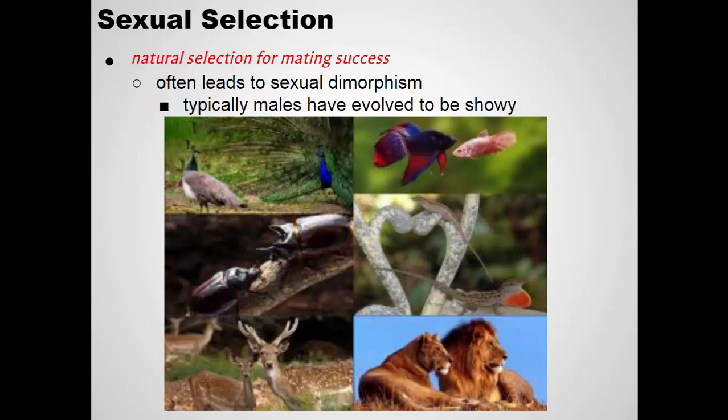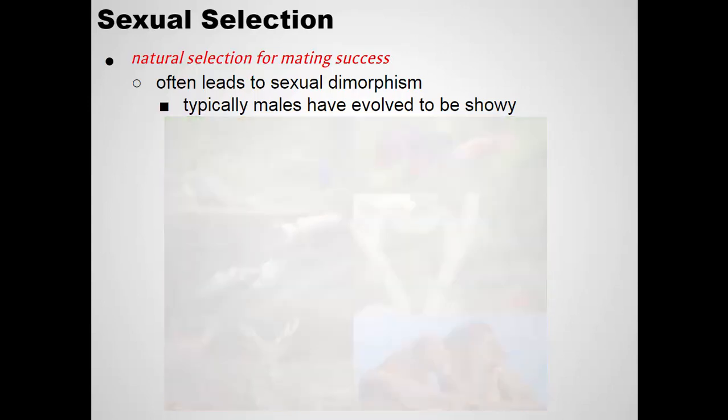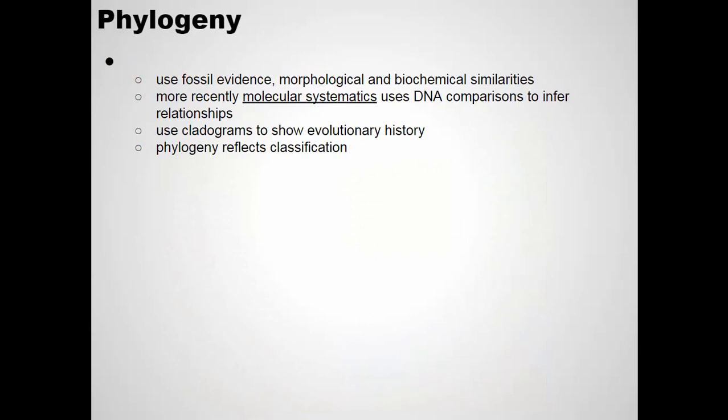Are these antlers an advantage to anything other than reproduction? No, they're probably a disadvantage. It's more difficult to move through the forest if you have a huge antler. If you have these huge peacock feathers, you stand out more. You're probably more vulnerable to predators. So there's this sort of trade-off. It might allow those organisms to mate more successfully, but they could also reduce their likelihood of survival, so it's this balance. So often the females, if they're not competing for mates, are a dull color, or they blend in better, or they're smaller, because that's the advantage for females.